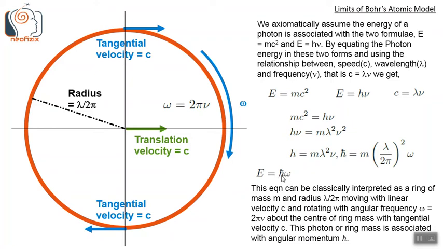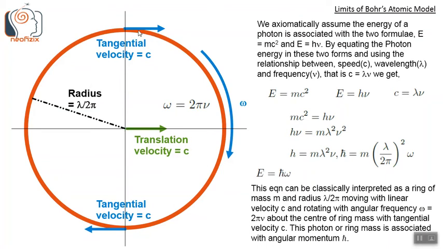So using this h bar in the energy equation, E equals h nu, we get E equals h bar nu. H bar nu is nothing but h nu. So this equation, E equals h bar omega, can be classically interpreted as a ring of mass m and radius lambda by 2 pi, moving with a linear velocity c, translational velocity c, and rotating with angular velocity omega equals 2 pi nu about the center of the ring mass.